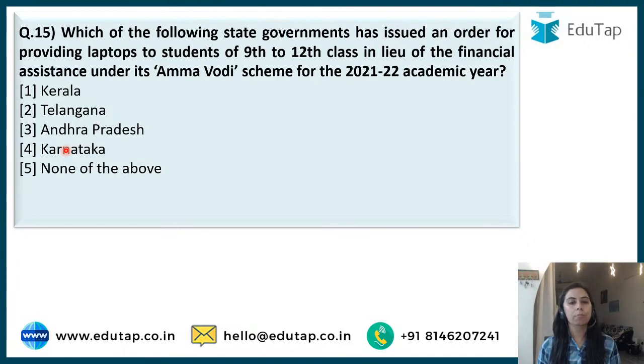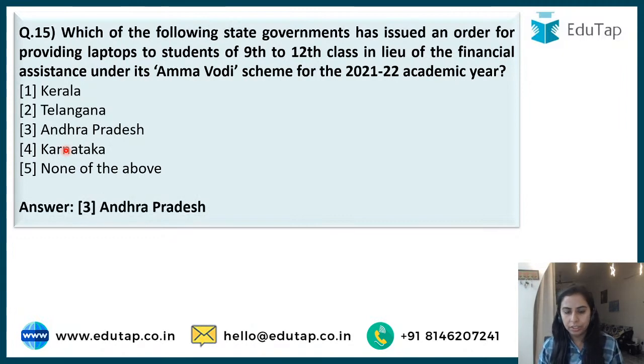Which of the following state governments has issued an order for providing laptops to the students of 9 to 12 standard in lieu of their financial assistance under the Amma Vodi scheme? So important schemes we are covering. This Amma Vodi scheme is to provide what? Laptops to the students of 9 to 12 standard. So digital education, basically it was realized that e-learning is important. Students could not go to school. A lot of loss was there on part of the students as well as parents, because they had to buy phones for the online classes. So this is a very appreciable scheme.